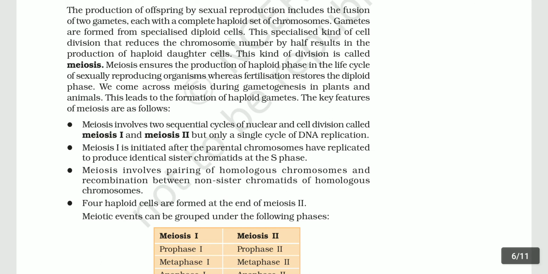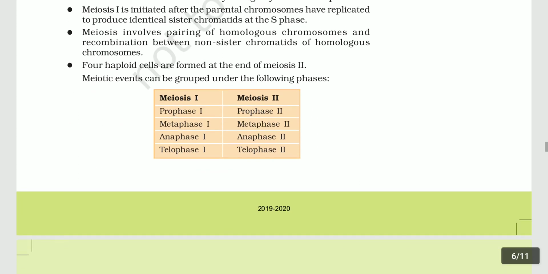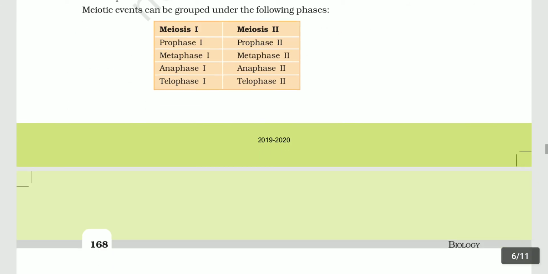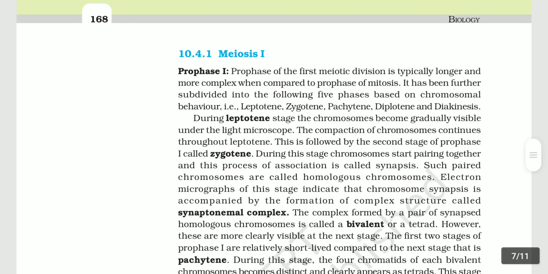Meiotic events can be grouped under the following phases: meiosis first, prophase 1, metaphase, anaphase, telophase, and meiosis second, pro, meta, ana, telo. 10.4.1 Meiosis first.